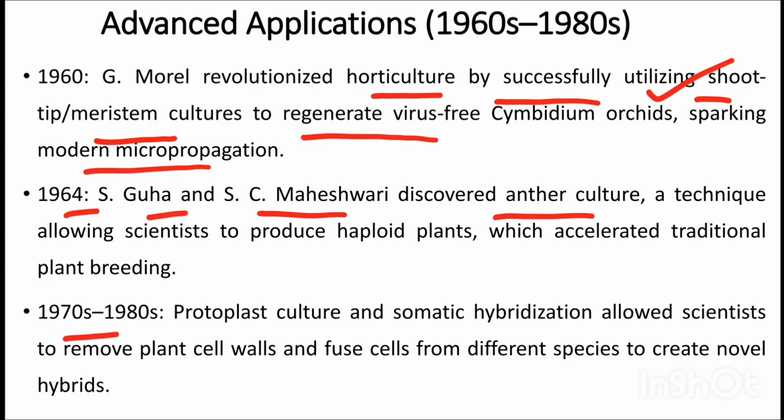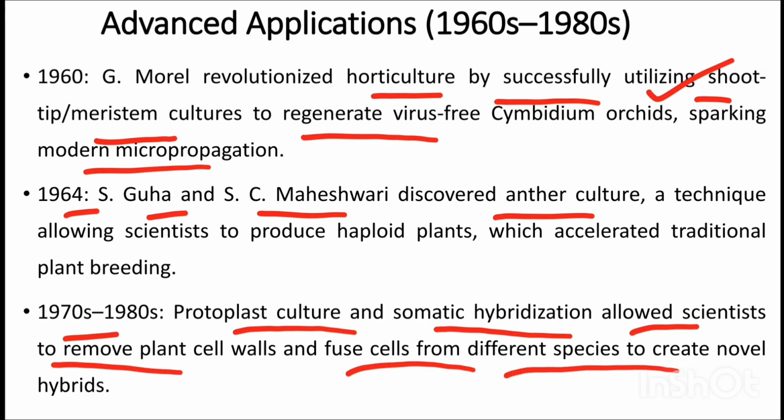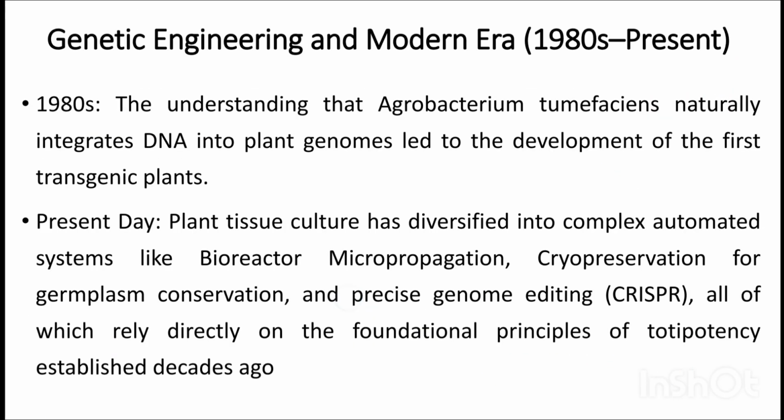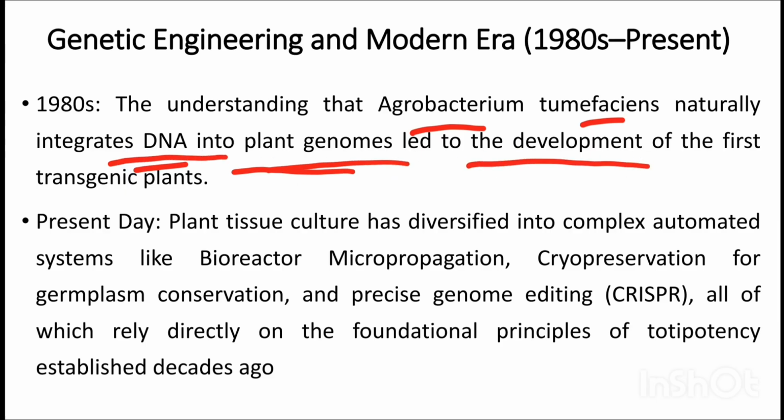From 1970 to 80s, protoplast culture and somatic hybridization allowed scientists to remove plant cell wall and fuse cells from different species to create novel hybrids. Okay. Now genetic engineering and this modern era. In 1980s, the understanding that Agrobacterium tumefaciens naturally integrates DNA into the plant genome led to the development of the first transgenic plant.